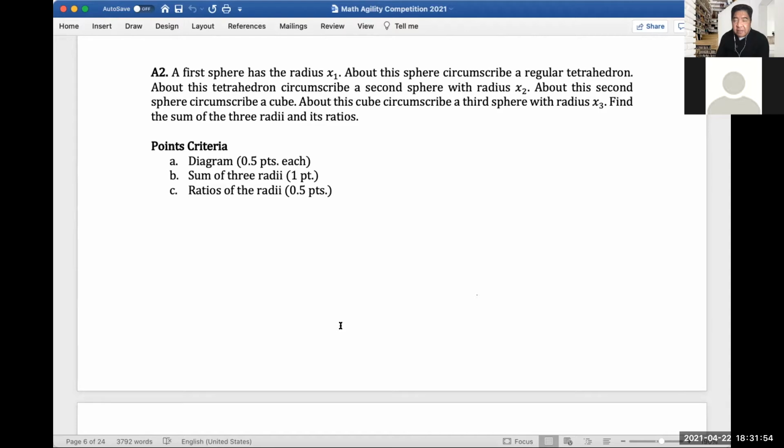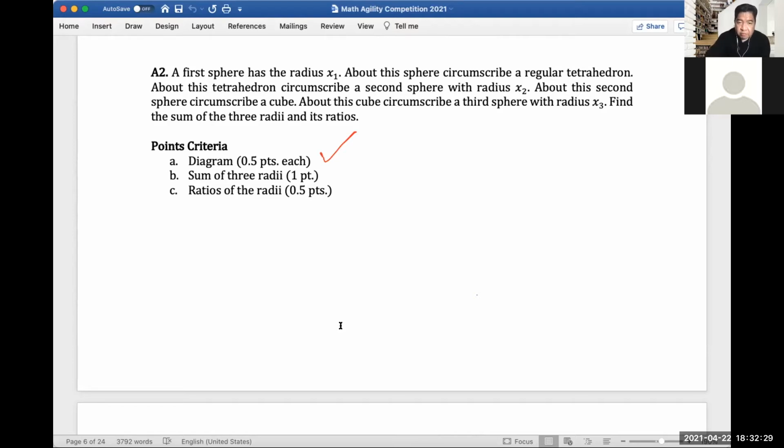About this sphere, circumscribe a regular tetrahedron. About this tetrahedron, circumscribe a second sphere with radius x sub 2. Then about the second sphere, circumscribe a cube, and about this cube, circumscribe a third sphere with radius x sub 3. The requirement is to find the sum of all three radii and their ratios. And if you read letter A in our points, you would get 5 points if you draw the diagram of this problem.